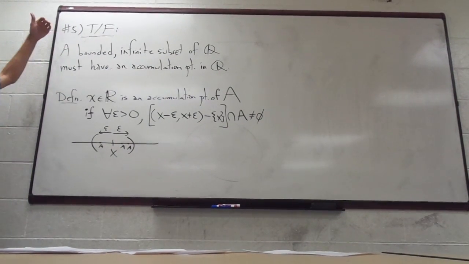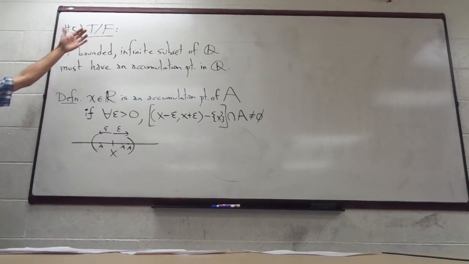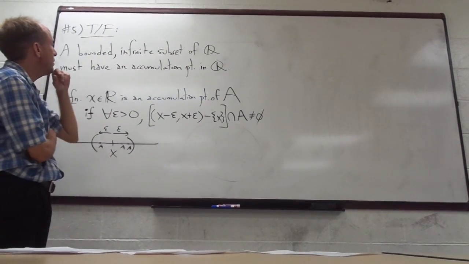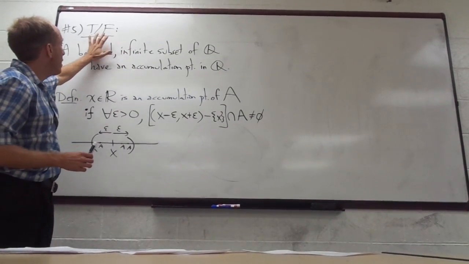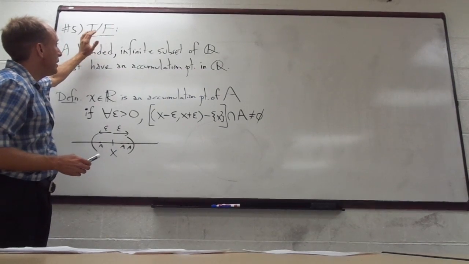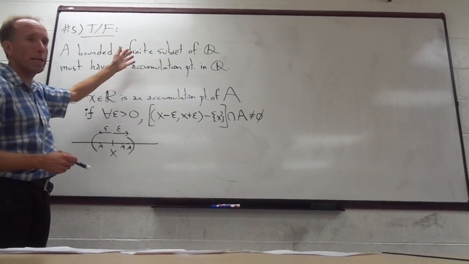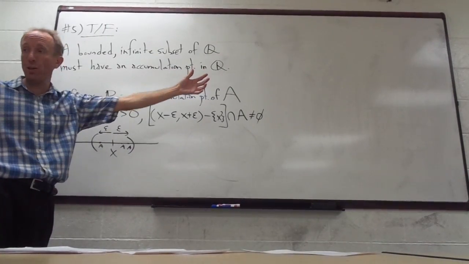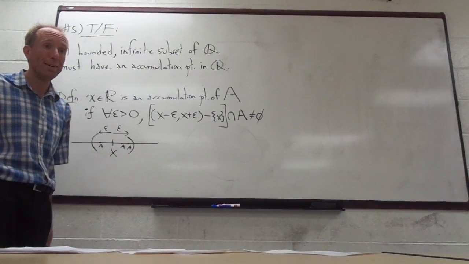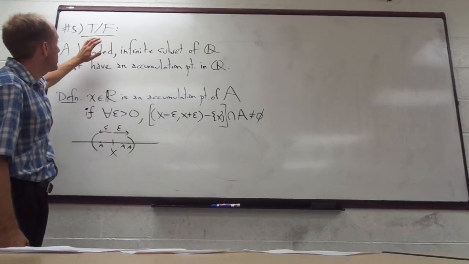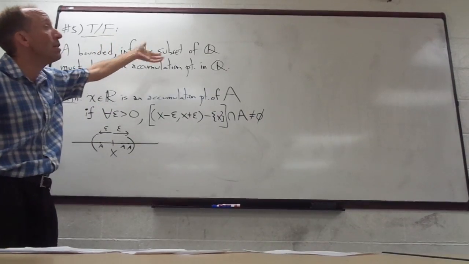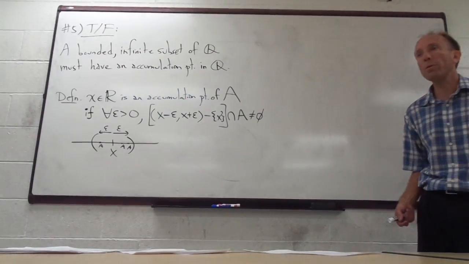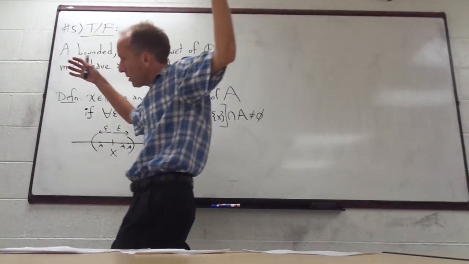So here we want to know, can we make a bounded infinite subset of Q? See, if it didn't need to be bounded, it would be easy to see that it's false, because one example of an infinite subset of Q would just be all of the integers. That's an infinite subset of Q, and those would all be isolated. So if it just said an infinite subset of Q must have an accumulation point in Q, that would be false. Now, of course the integers is not bounded, so now we're saying, well, what if it's bounded?